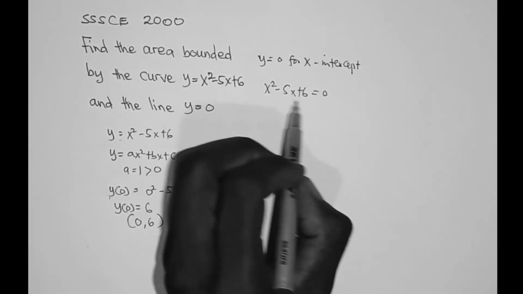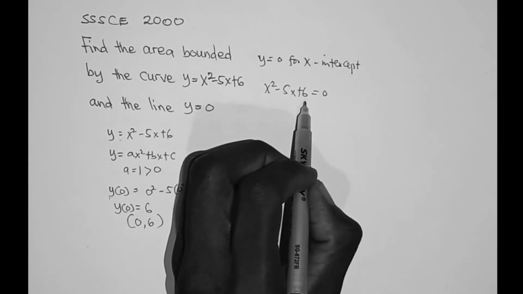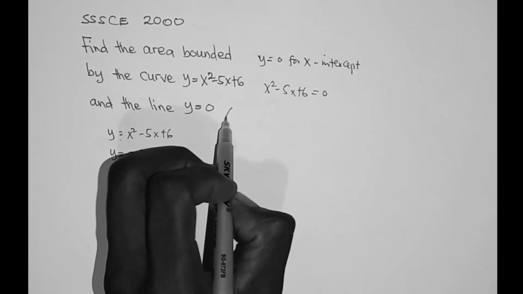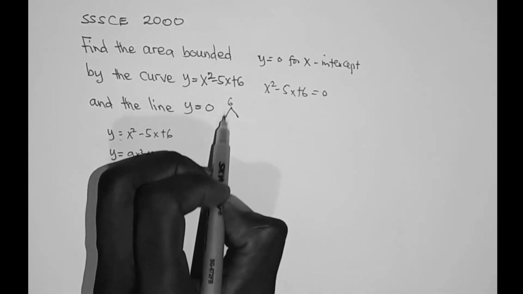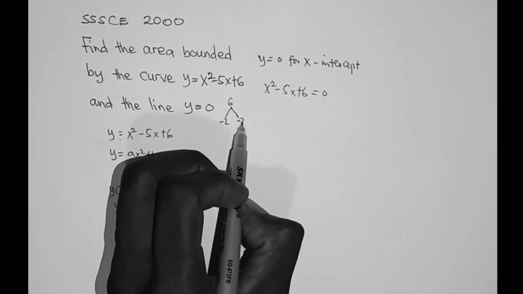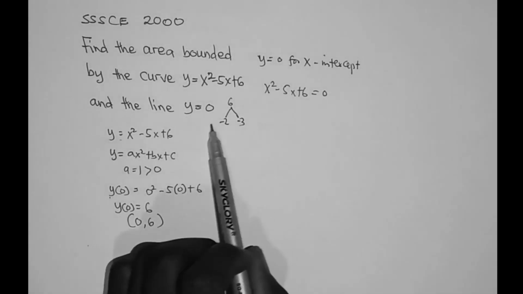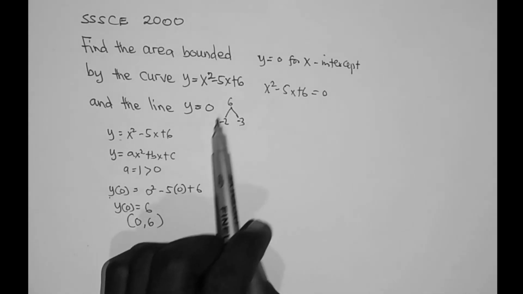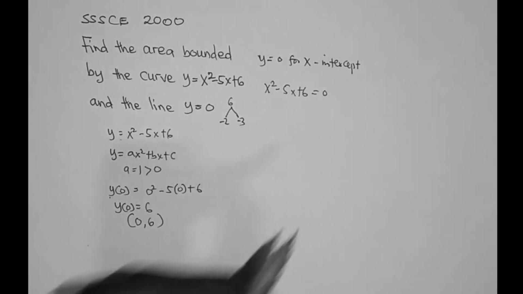We need two numbers that when you multiply you get plus 6, and when you add you get minus 5. Those numbers are minus 2 and minus 3. If you multiply minus 2 and minus 3 you get 6, but if you add minus 2 plus minus 3 you get minus 5.